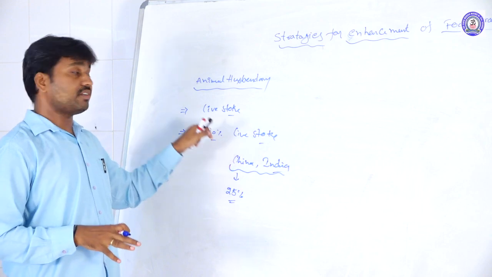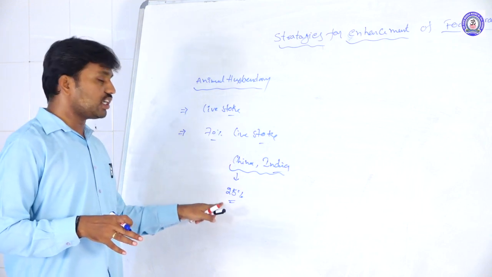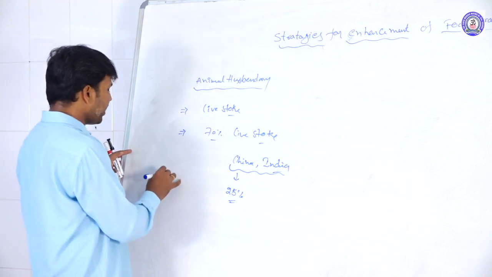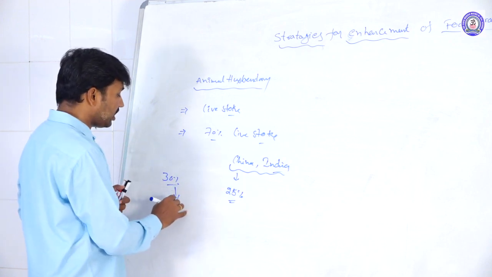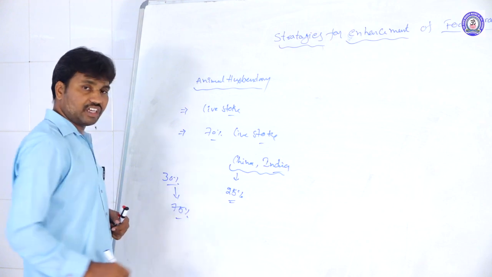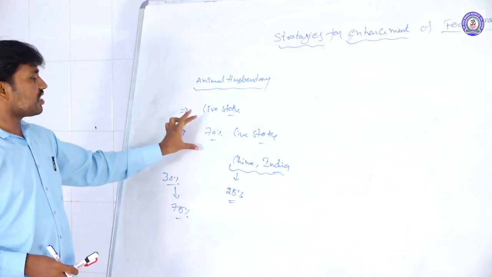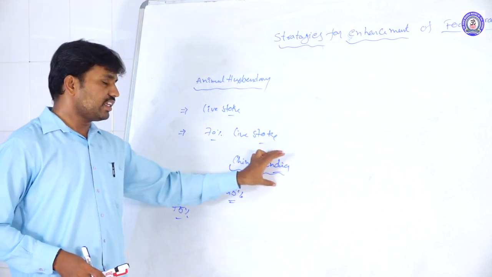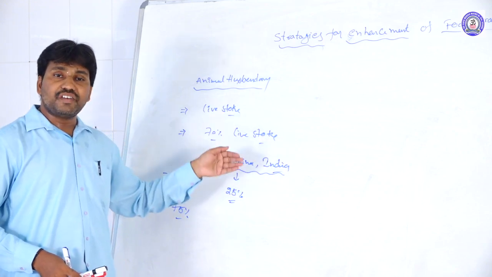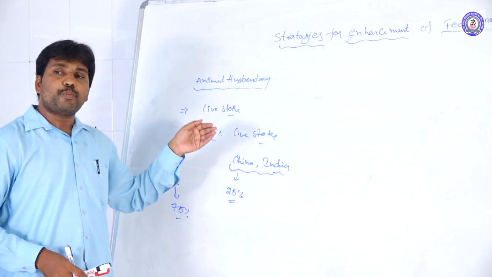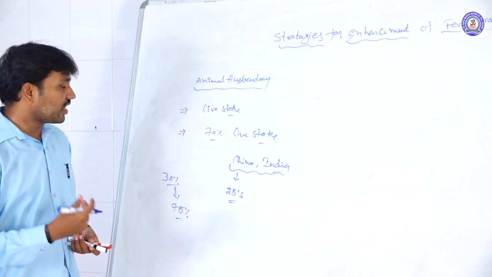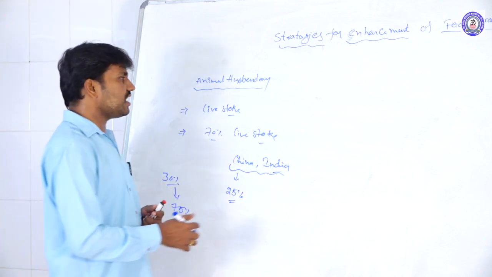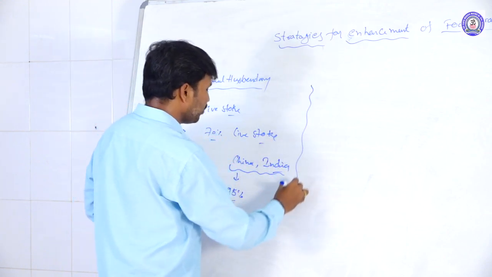The remaining 30% of the livestock in the world is giving 75% of the productivity. So the livestock distributed in China and India is giving a very poor productivity rate.